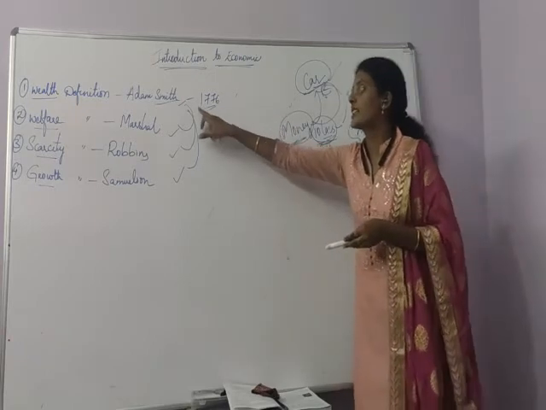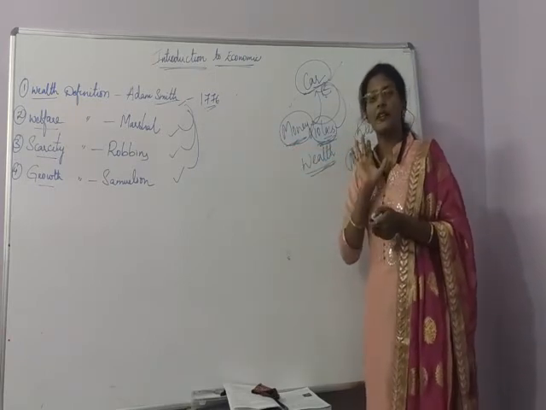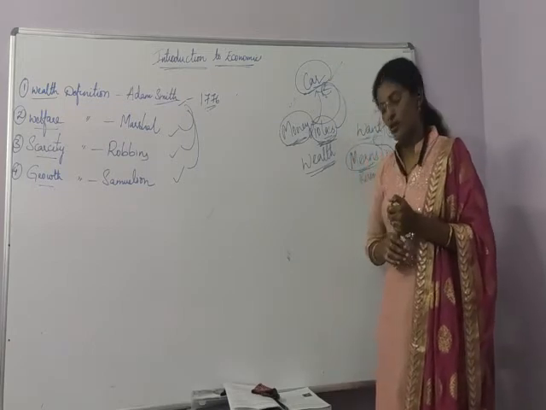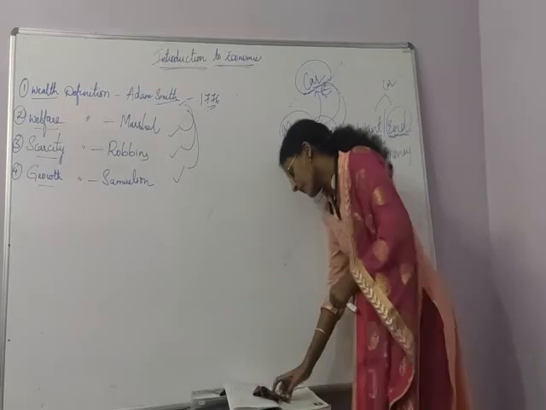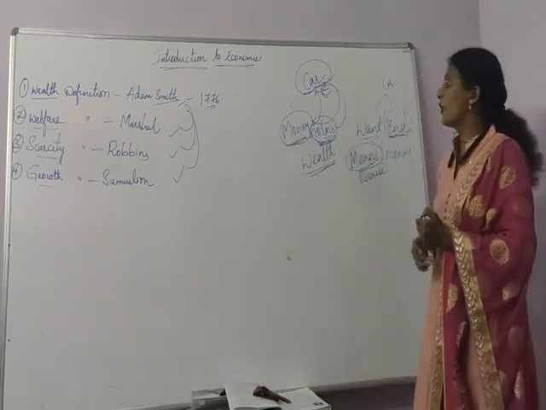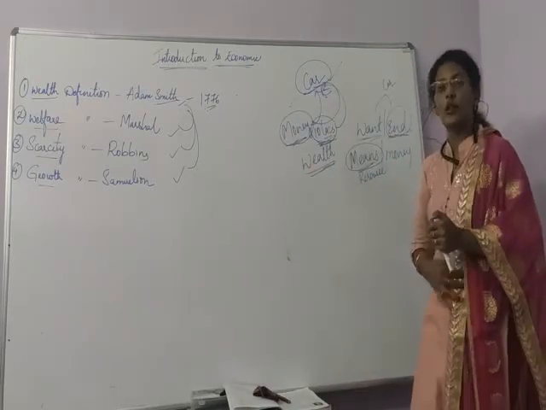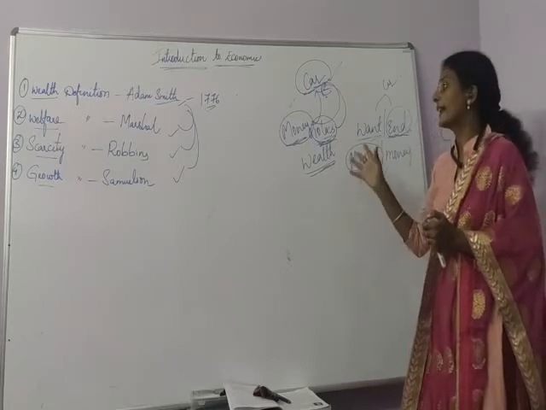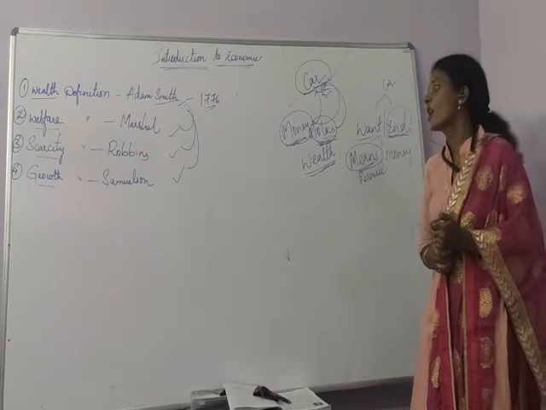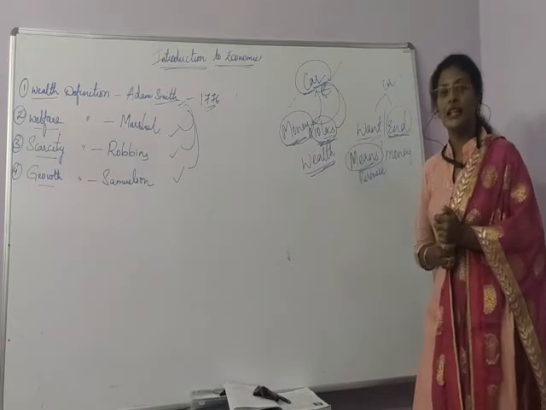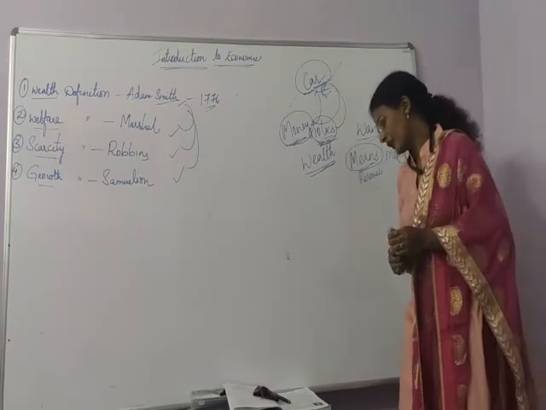But Adam Smith is saying that only if I earn wealth, that will be enough. So it is also termed a criticism according to Marshall. Then I have already said they concentrated mostly on materialistic items only and neglected non-materialistic items. So it is also a criticism of Adam Smith's definition.